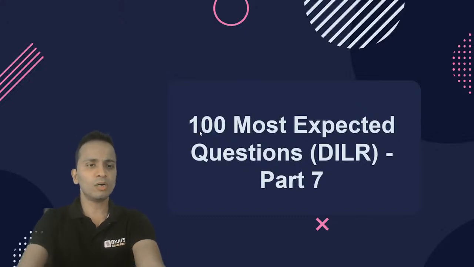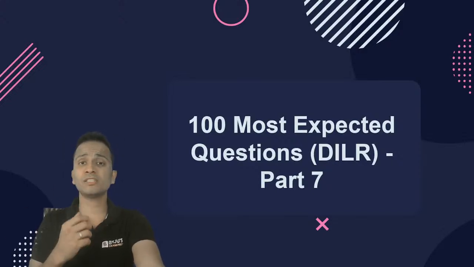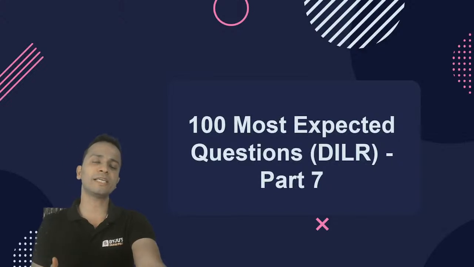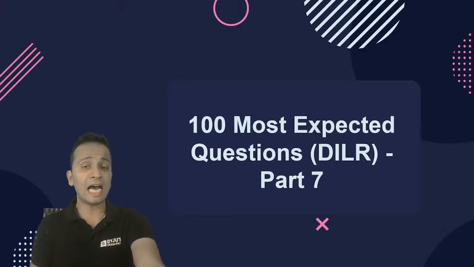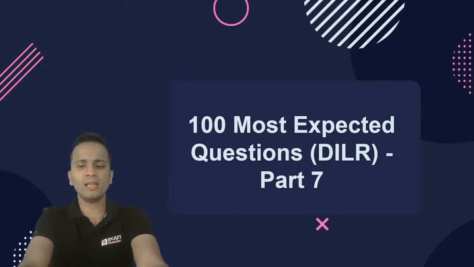One of these sets will test your skills for data interpretation, how you are able to handle the data when it comes to percentages. The second set will test you again on data interpretation, how good you are in averages. So the first set is based on percentage calculations and the second set is based on averages. Both are doable sets, so I'll rate them as a moderate level of difficulty.